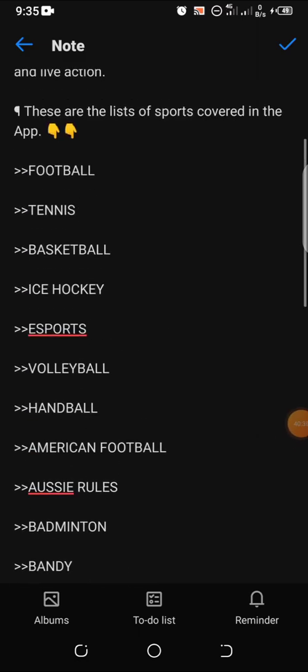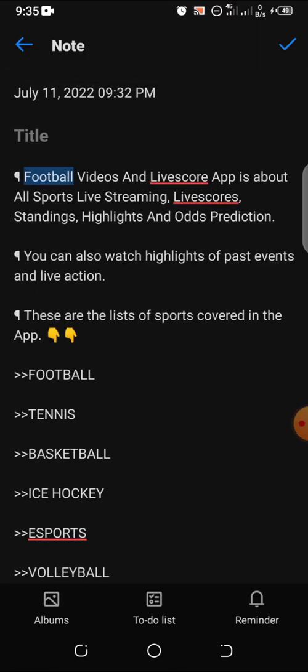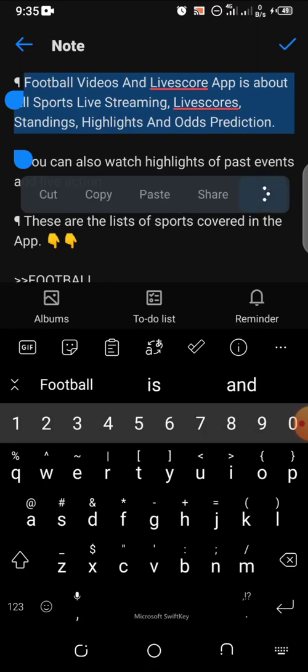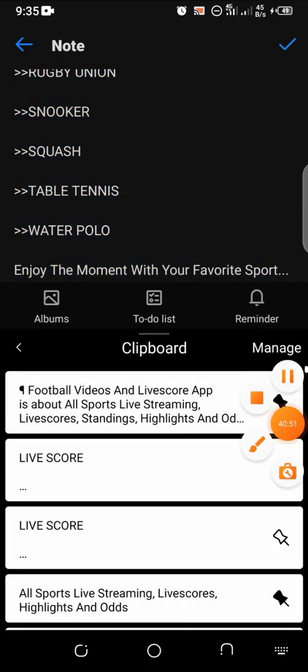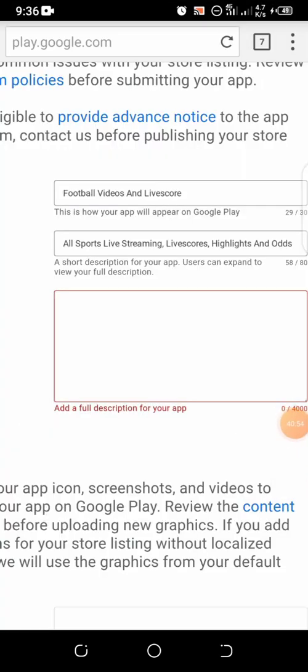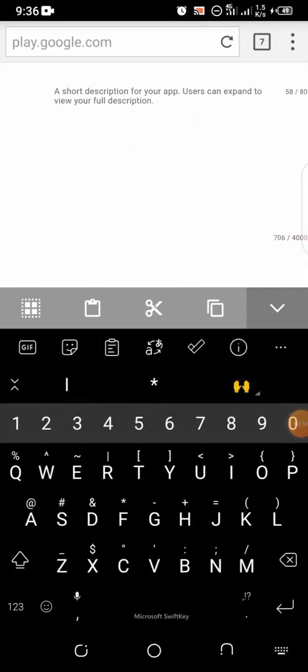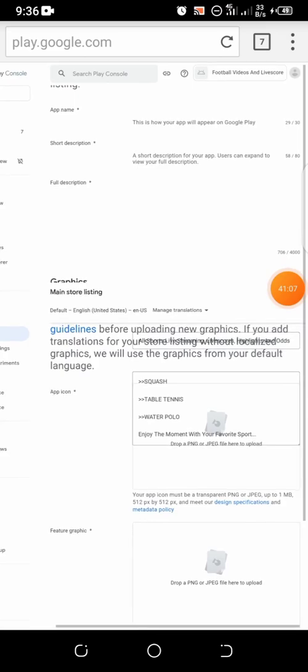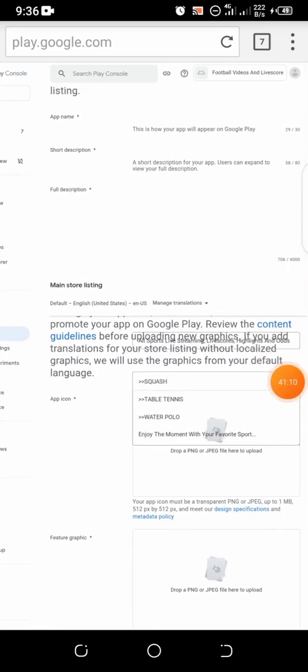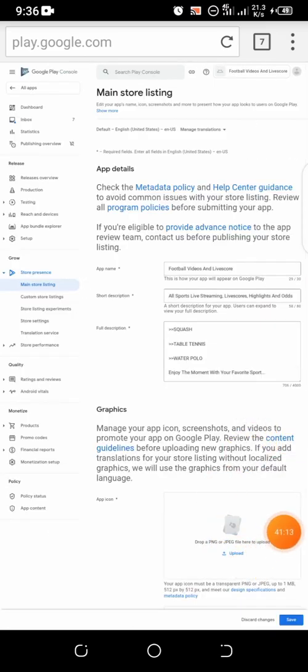All right, so I've written the short description I want to use: football, this and that. You can download it on PlayStore so that you understand more. All right, so let me copy it right now. Select all, and copy. Let me pin it. So I'm here right now, and I'm going to paste it here. It's 4,000 characters, but I've only used 706, which is not bad.